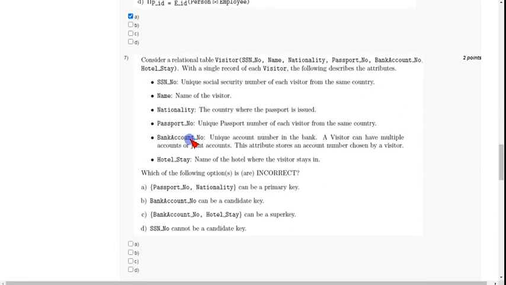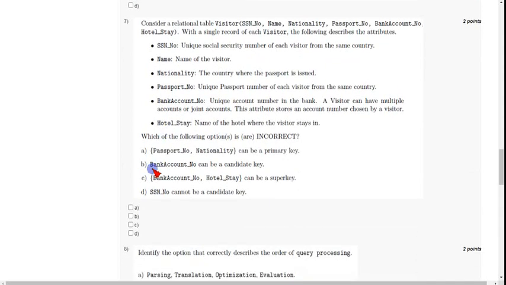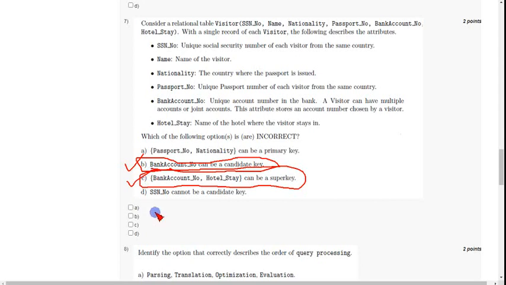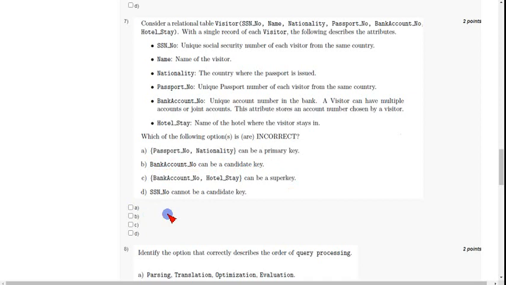Coming to the seventh question, there are actually two correct answers for this. One is option B, bank account number can be a candidate key, and the next is option C, bank account number comma hotel stay can be a super key. These two, option B along with option C, are the correct answers for the seventh question.